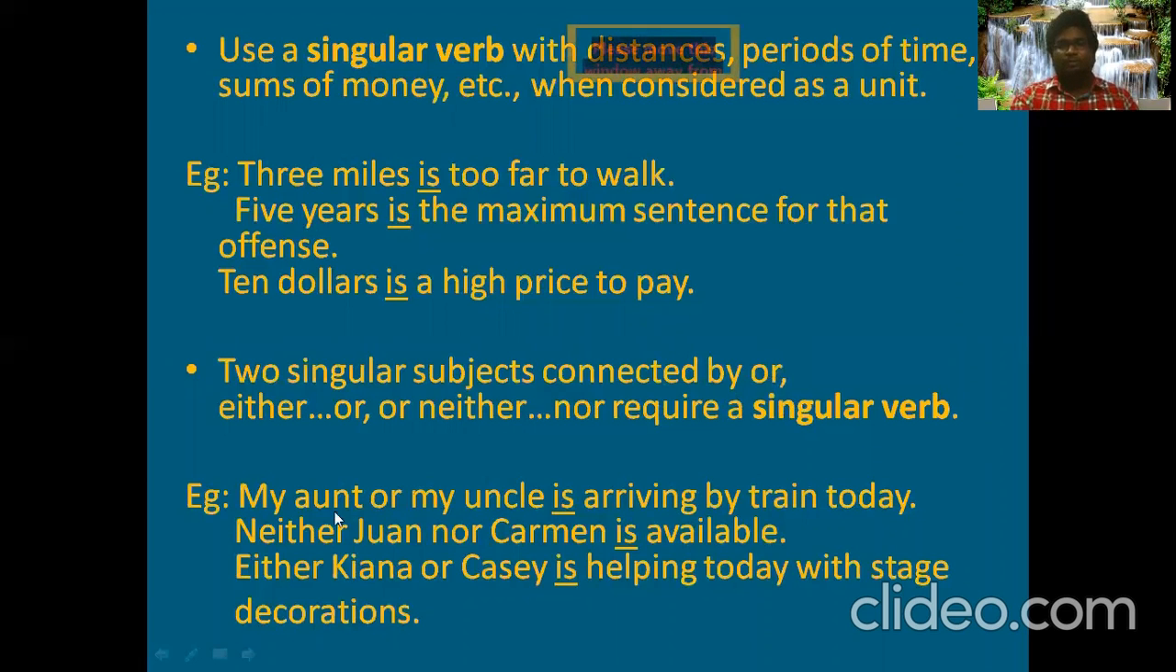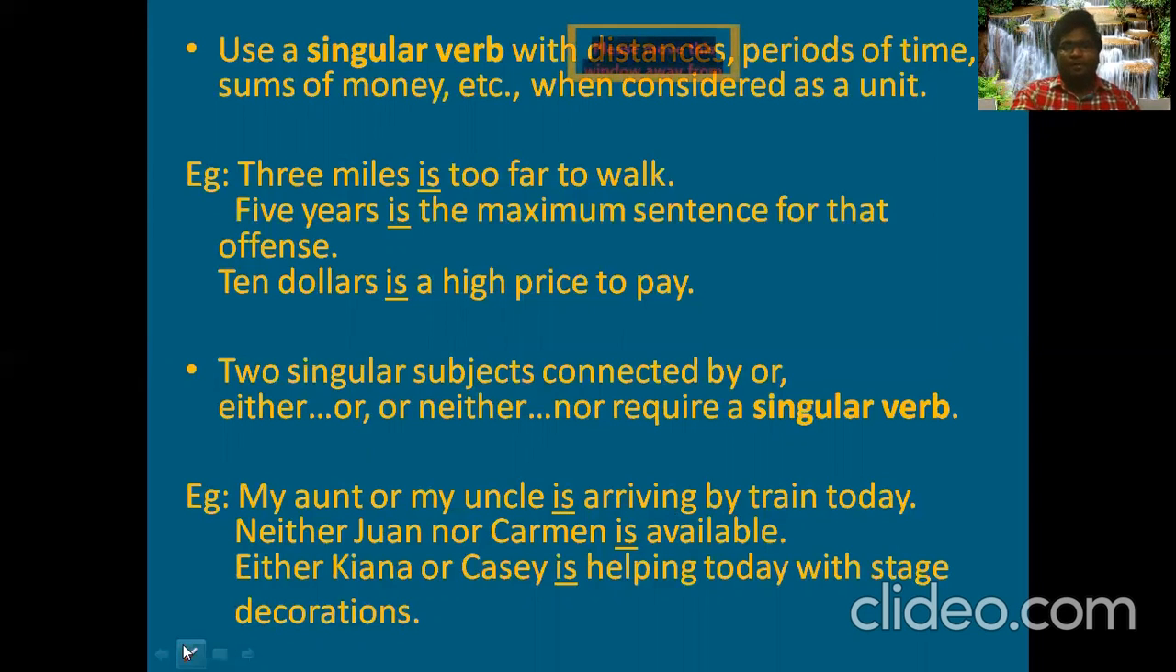For example, my aunt or my uncle is arriving by train today. So here or is used. Whenever you happen to use this or, make sure you use the singular form of the verb. What if we have plurals here? If these two are plurals, then definitely we are going to use the plural form of the verb. As simple as that. We're going to see that in the coming slide.